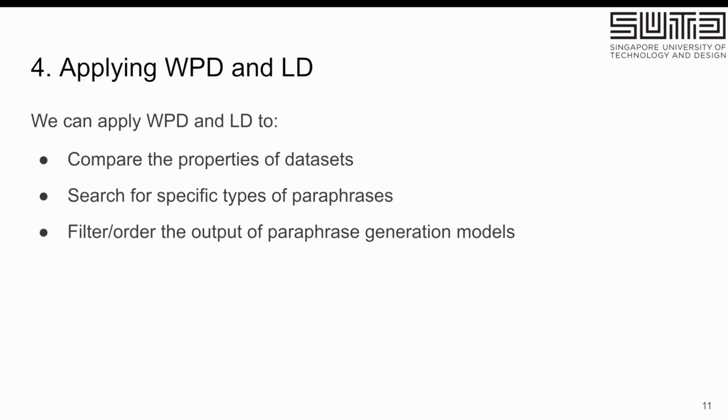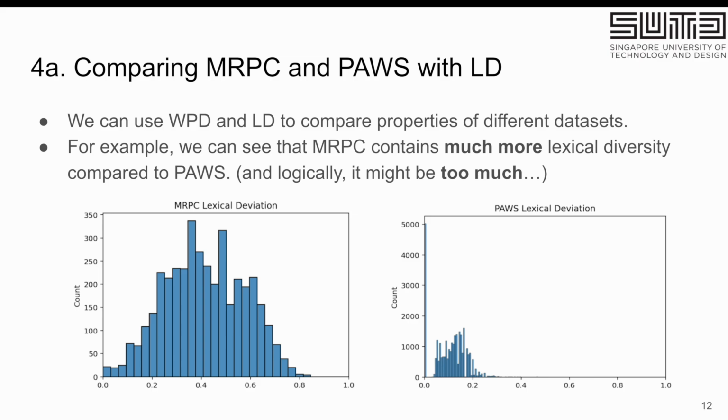So now, how do we apply WPD and LD? We can apply them in various ways. We can use them to search for specific types of paraphrases, we can use them to compare the properties of different datasets, and we can also use them to filter and order the output of paraphrase generation models.